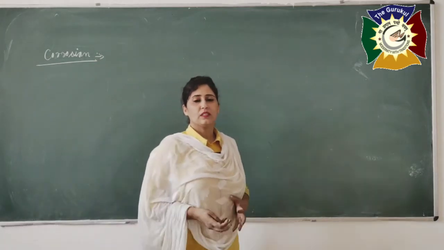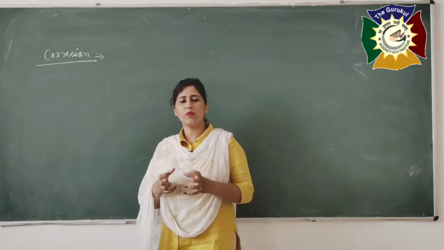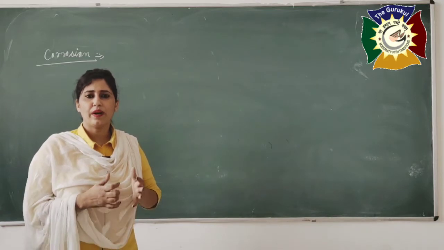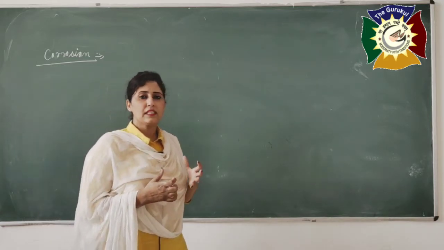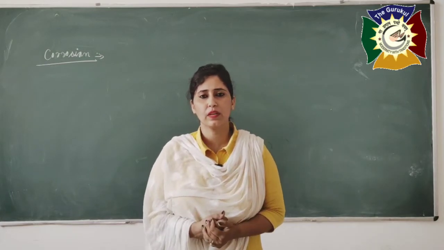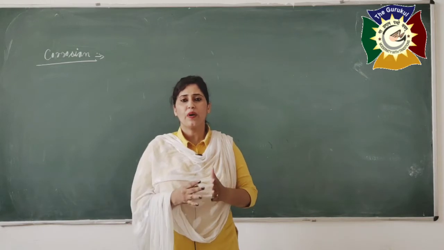See dear students, you have seen around you that the surfaces of many metals go dull day by day. Why does it happen? Because as it is exposed to the atmosphere, its brightness dulls.